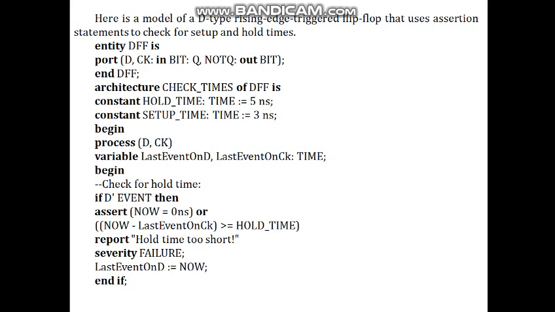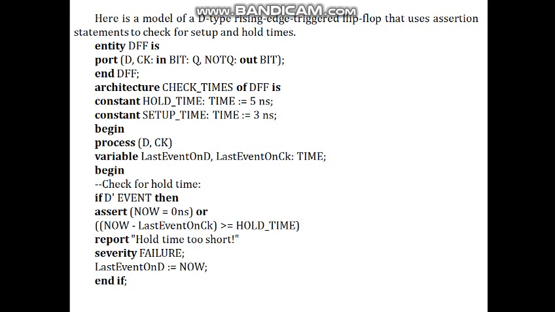In the beginning of the process, we use the two signals D and clock. The variables last event on D and last event on clock are used to check the hold time. If D'event, then assert now minus last event on clock is greater than hold time, report hold time is too short, severity is failure.